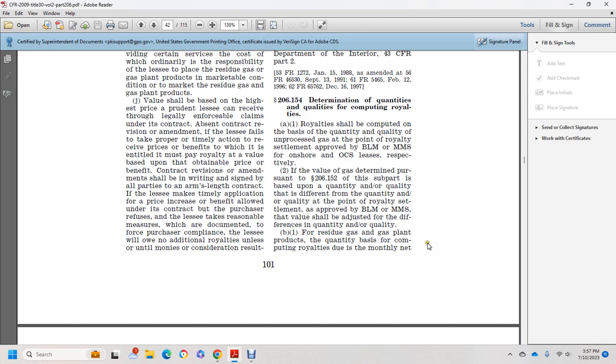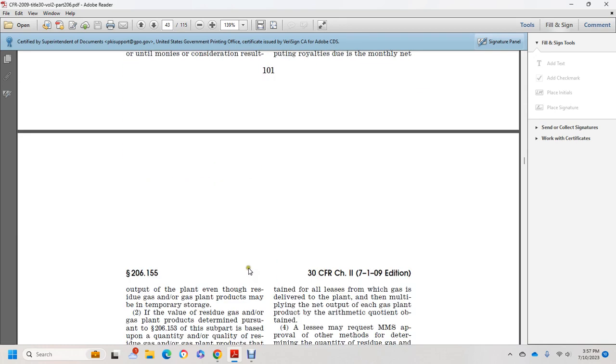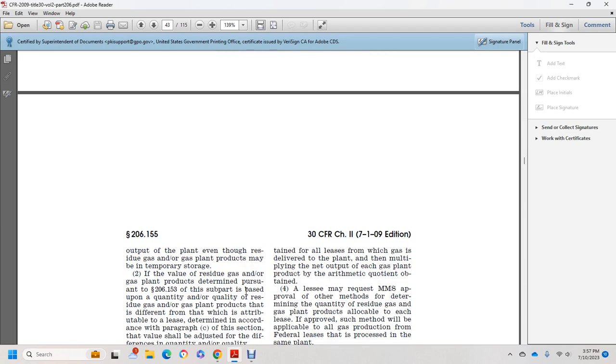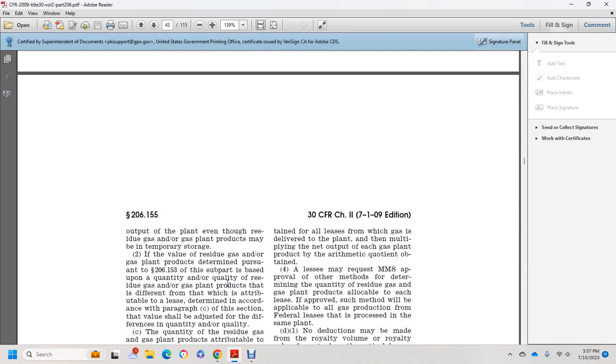(b)(1) For residue gas and gas plant products, the quantity basis for computing royalties due is the monthly net output of the plant, whether residue gas or gas plant products. If the value of the residue gas or gas plant product is determined pursuant to 206.153 of this subpart, and the quantity or quality differs from that attributed to the lease determined in accordance with paragraph (c) of this section, the value shall be adjusted for the difference in quantity or quality.